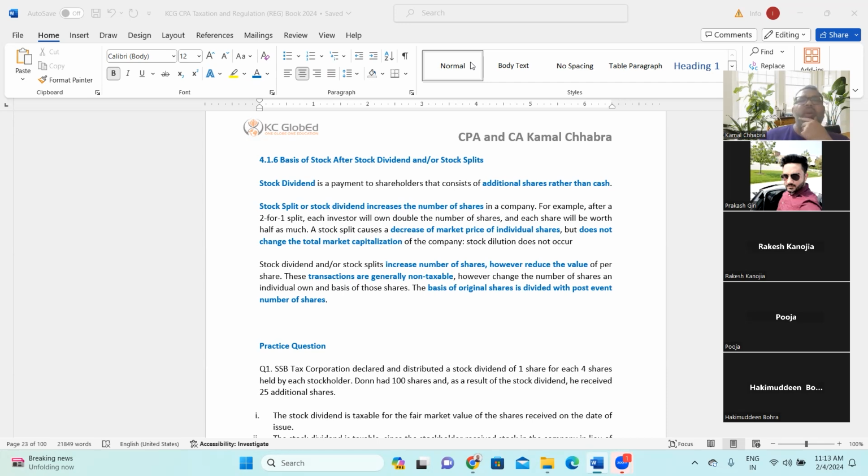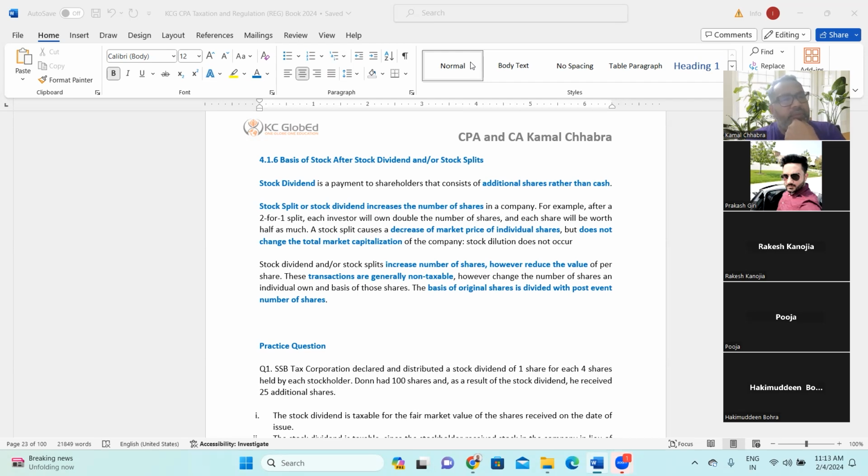Originally you have 10 shares of $100 each, and the total investment was $1,000. Are you with me, guys? Now Tesla has come up with the stock split scheme. Each share of $100 is now split into 10 shares of $10 each.